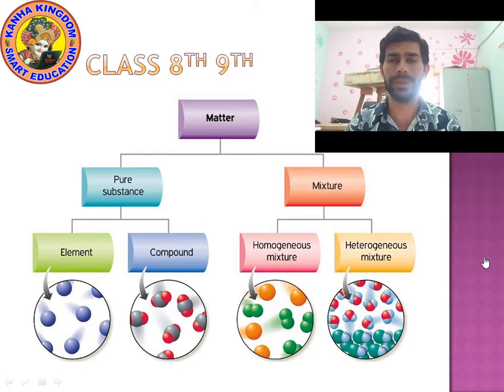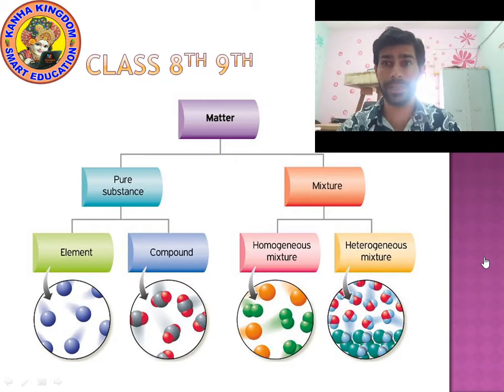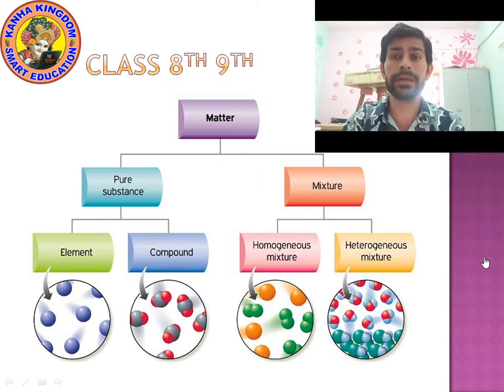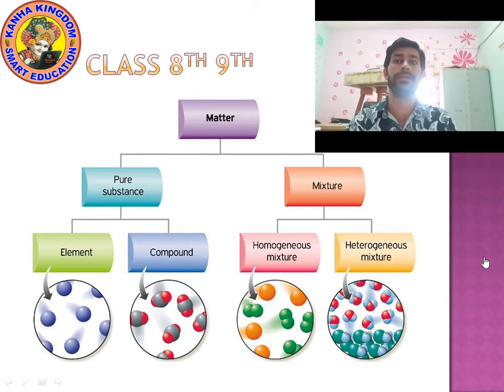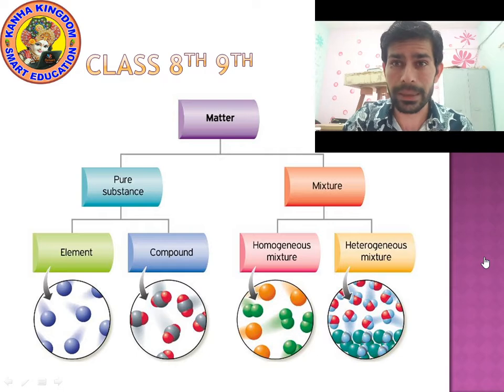All these are compounds. There are many compounds like CaCO3. CaCO3 means calcium carbonate. It is also known as marble.